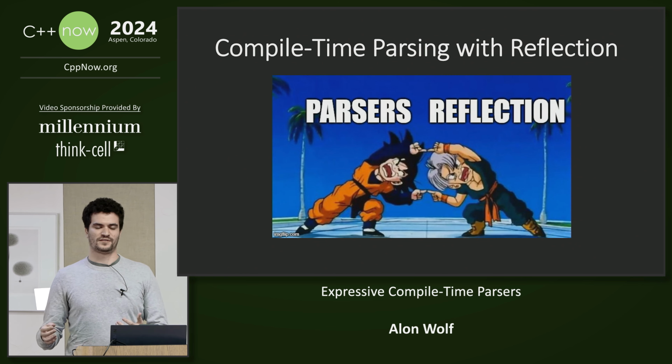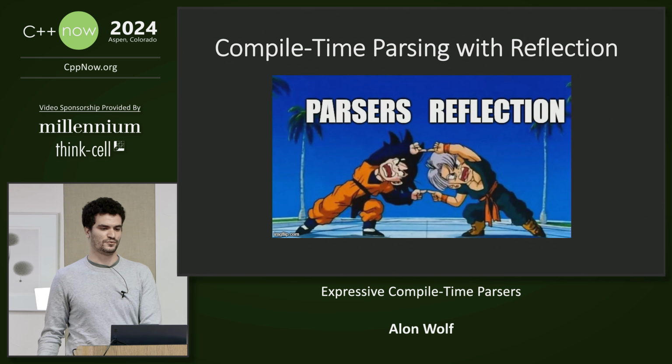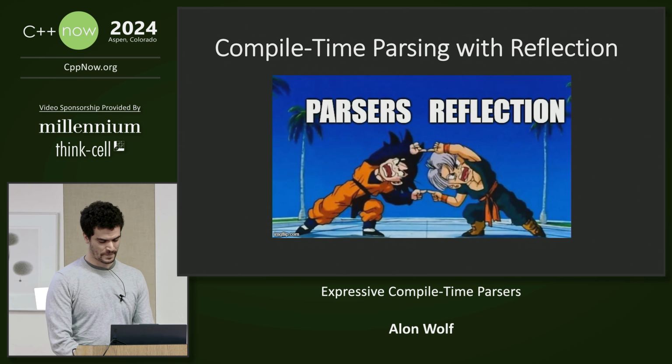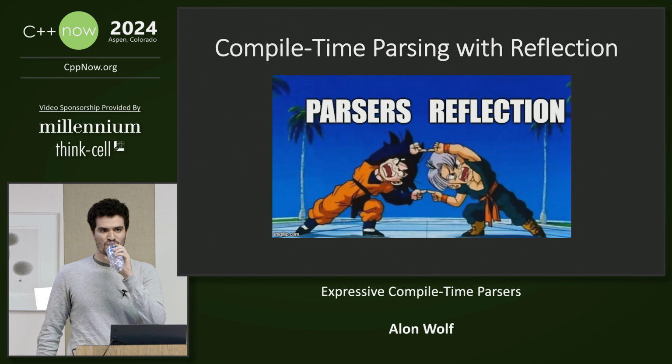And because we know that compile time parsers work great at consuming and producing compile time values, it has a lot of potential when we integrate it with reflection to either take the reflection data or to generate the reflection metadata. Do you have any questions up until now?